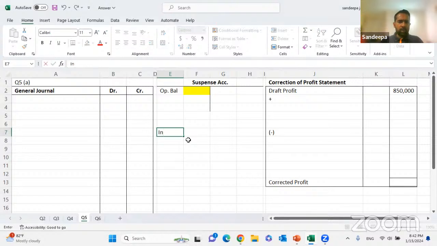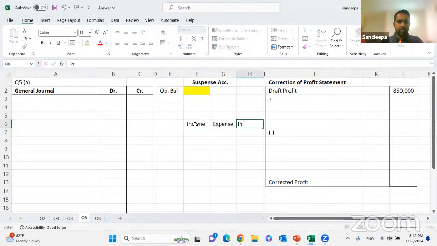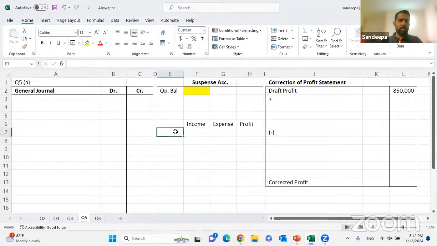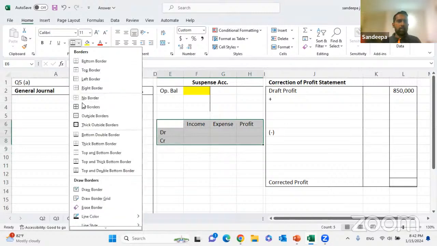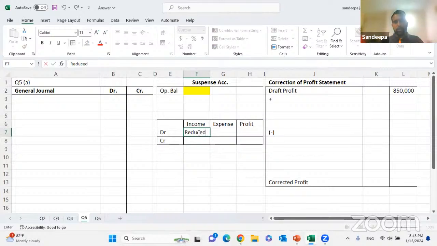Right, when it comes to income, expense, and profit, we'll take something like this: debit and credit in relationship, something that I have explained in my theory class. Right. Whenever income is debited, what will happen? Income will be reduced. Right? I'll put it like this.